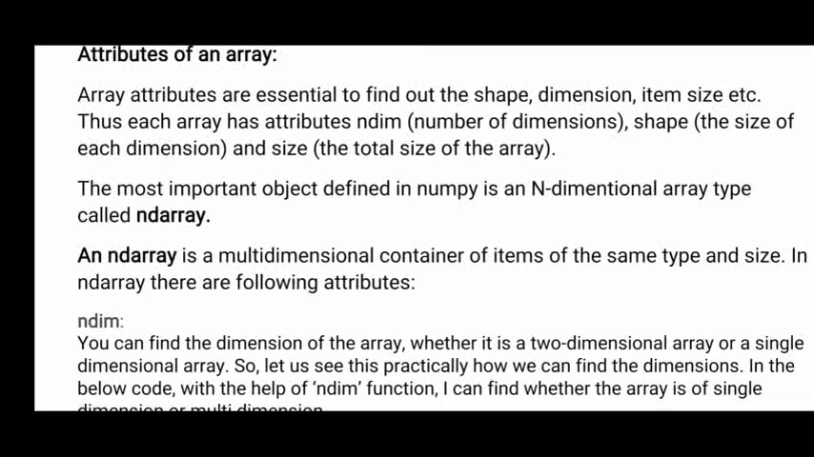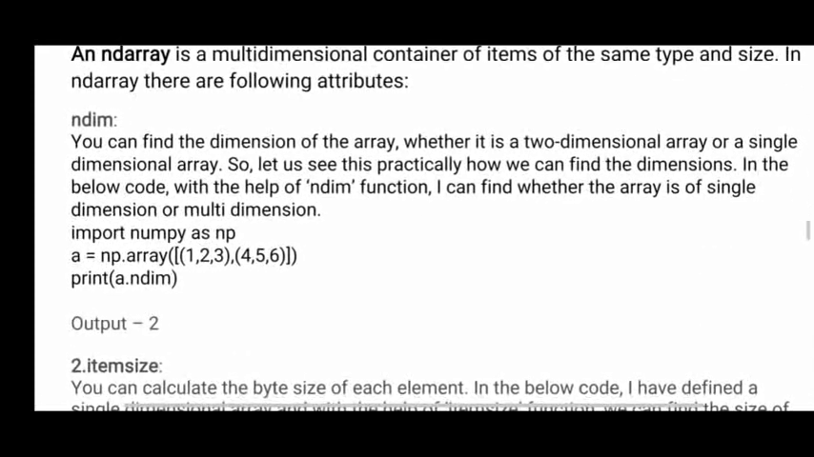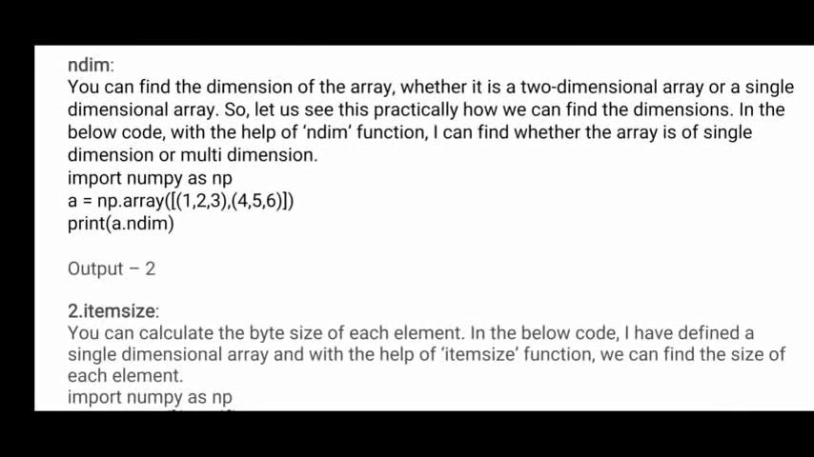Using those functions, you can find out different types of information about arrays. Actually, these are called attributes. Okay, now here, the first attribute is ndim.